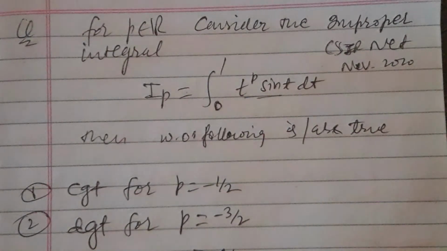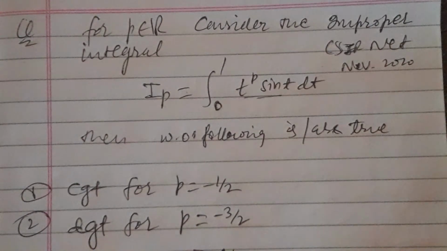The third and final type is when the limits of integration are infinite as well as the function on that given interval is unbounded.